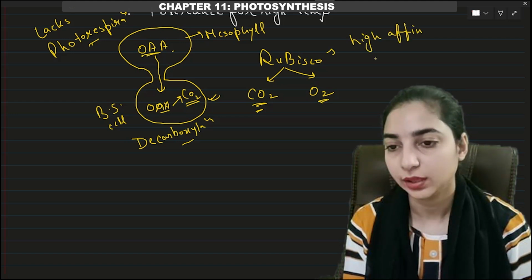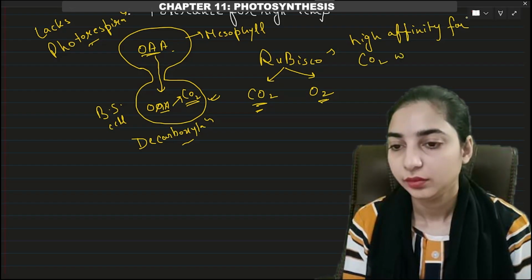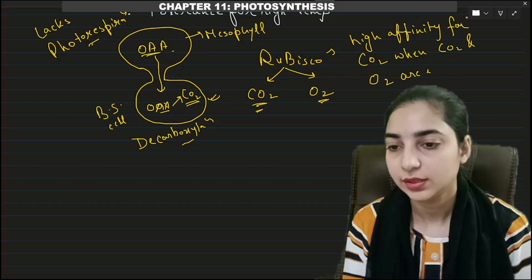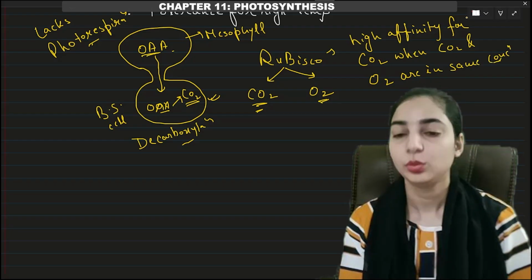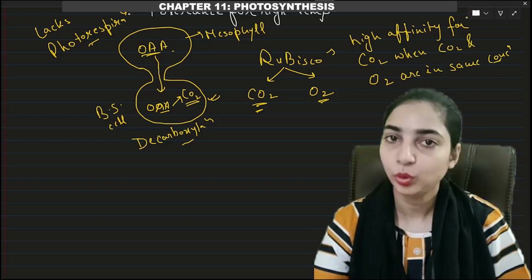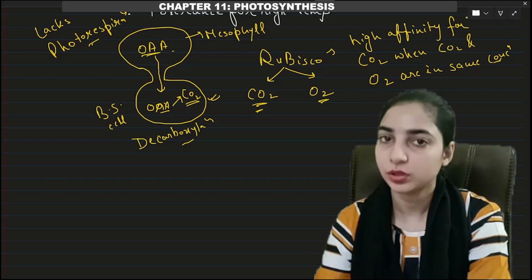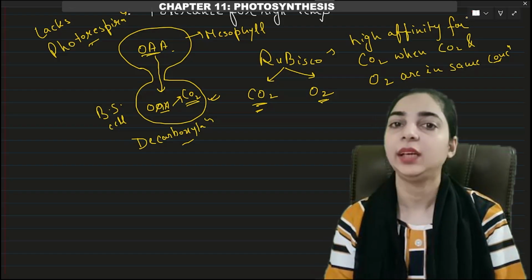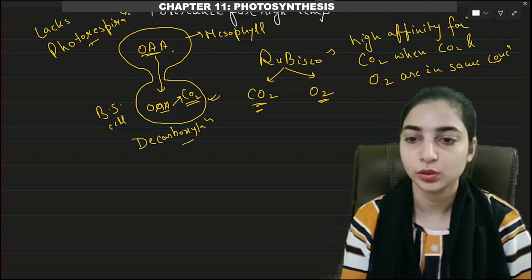for carbon dioxide when the carbon dioxide and oxygen both are present in the same amount, or in same concentration. So if the concentration of carbon dioxide will be more, then it will bind with carbon dioxide. If the concentration of oxygen will be more, it will bind with oxygen. But if the concentration of carbon dioxide and oxygen is same, then it will bind with carbon dioxide because it will have higher affinity for carbon dioxide. So this also you should know.